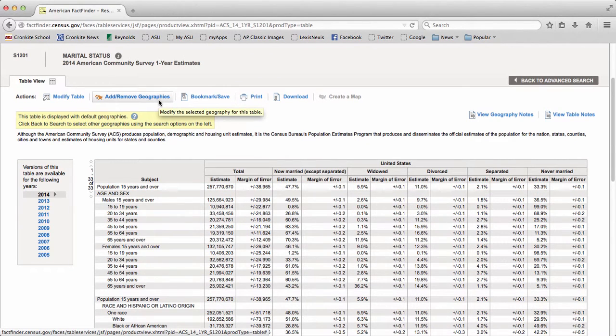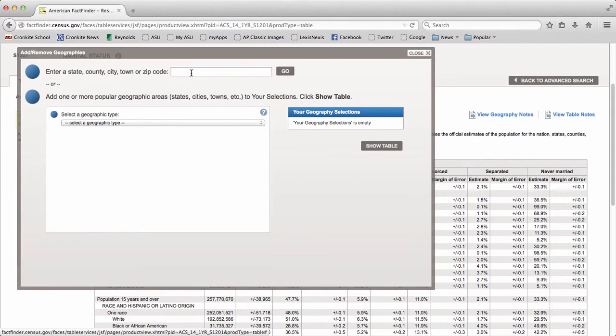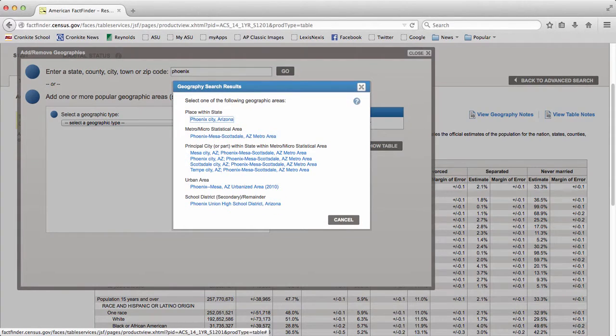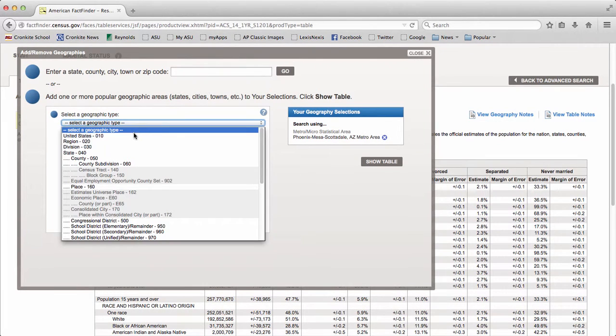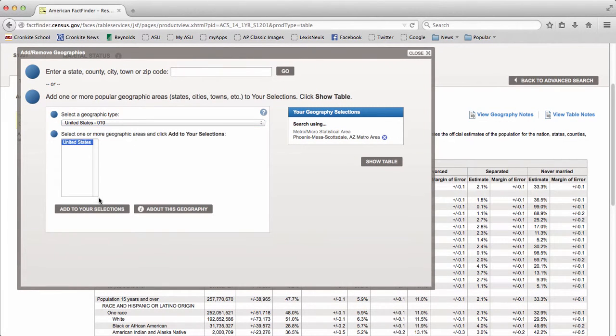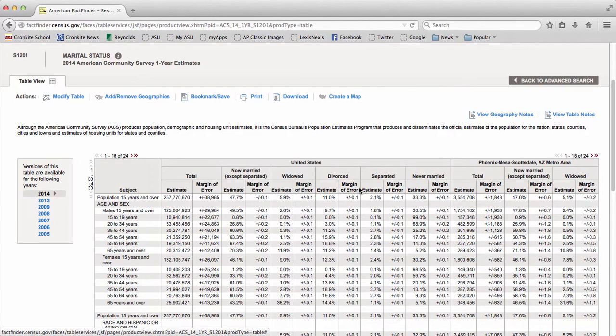You can also compare directly in the same table two different geographies if you want. So we'll type in Phoenix, and then we're also going to choose the United States right here. We'll also add that to our selections as well. And you see, the table gets wider, and you can see right in the same screen the two areas that you're comparing. So the United States has 47.7% married, and the Phoenix area is just a little bit smaller at 47%.